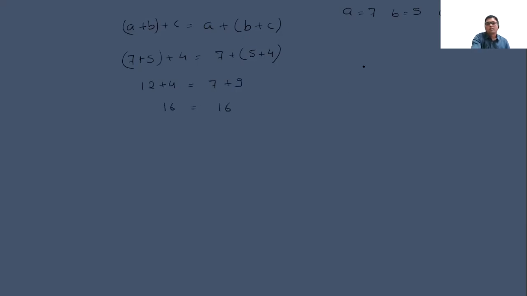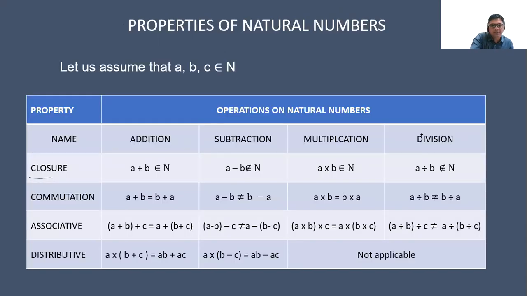Now, A minus B within the bracket minus C is equal to A minus within the bracket B minus C. By putting the values, 7 minus 5 within the bracket minus 4 is equal to 7 minus 5 minus 4. 2 minus 4 is equal to 7 minus 1. This minus 2 is equal to 6. It is not following the rule of associative.